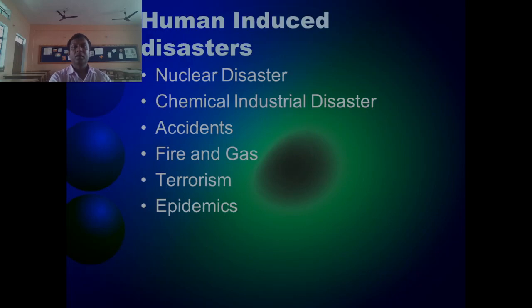Now we have human induced disasters. As you know, these include nuclear disasters, chemical industrial disasters, accidents, fire and gas, terrorism and epidemics.